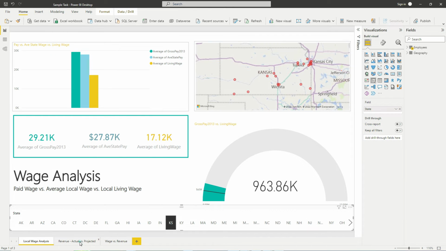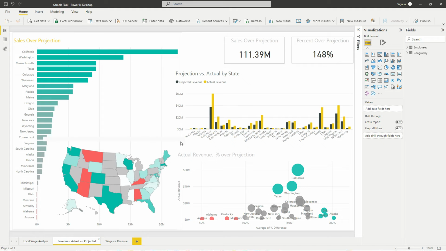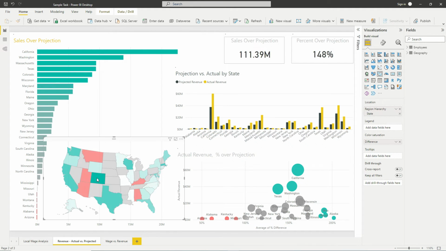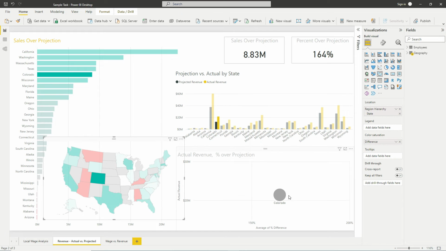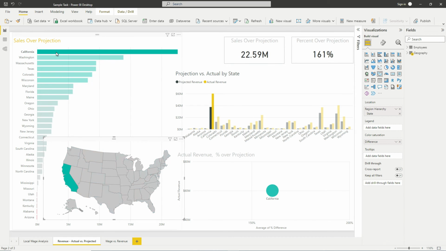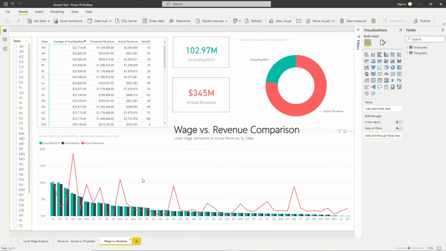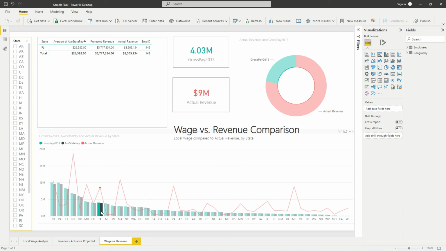So we can check also the revenue analysis, and this is revenue by state. For example, if I chose this, it will show me which state it is. It's Colorado. The sales projection is 8.383 million. The percentage projection is 164%, and it also shows me on this bar the position of Colorado. Now, like I've chosen California, it shows me the averages and all these values. I also did wage and revenue analysis. Let's say if I want to check Florida, I click on Florida and I get all these nice visuals about Florida.